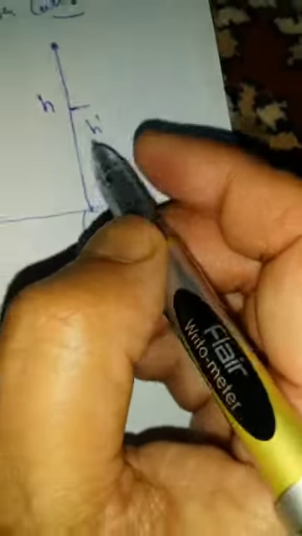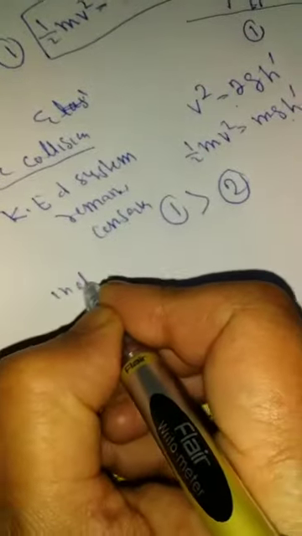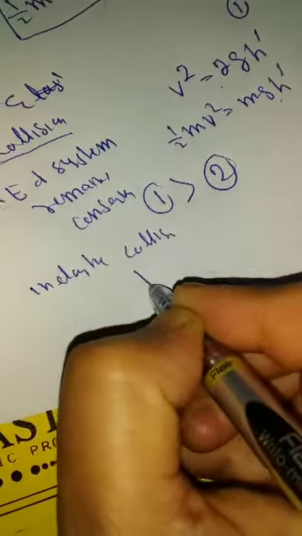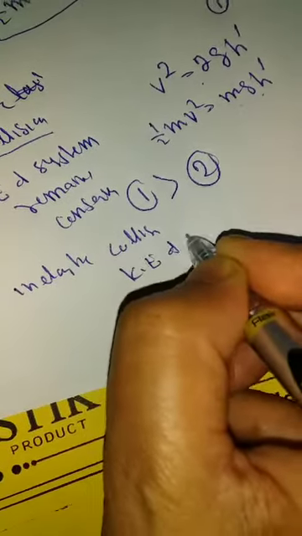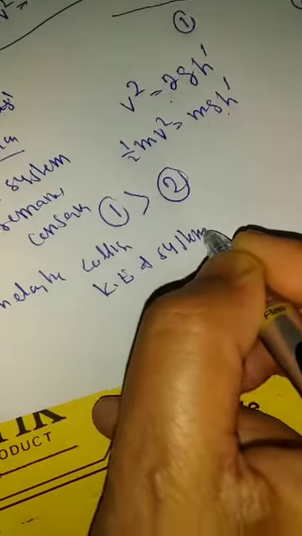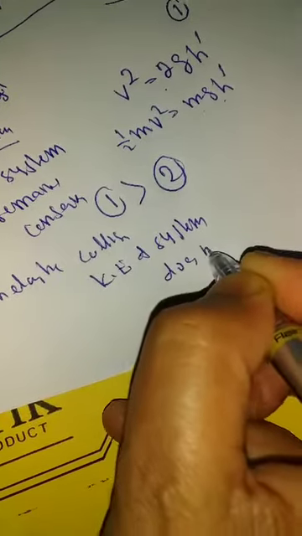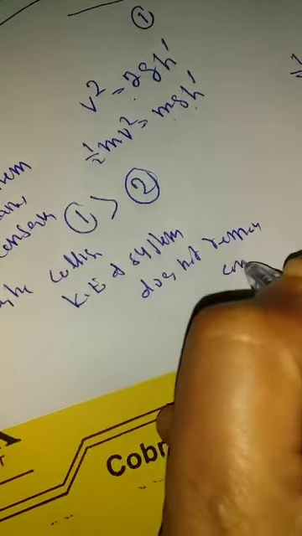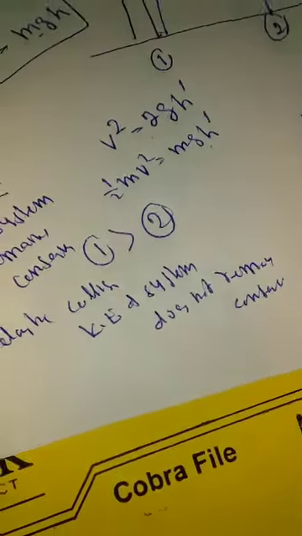Such type of collision is called inelastic collision. In inelastic collision, that means kinetic energy of system does not remain conserved.